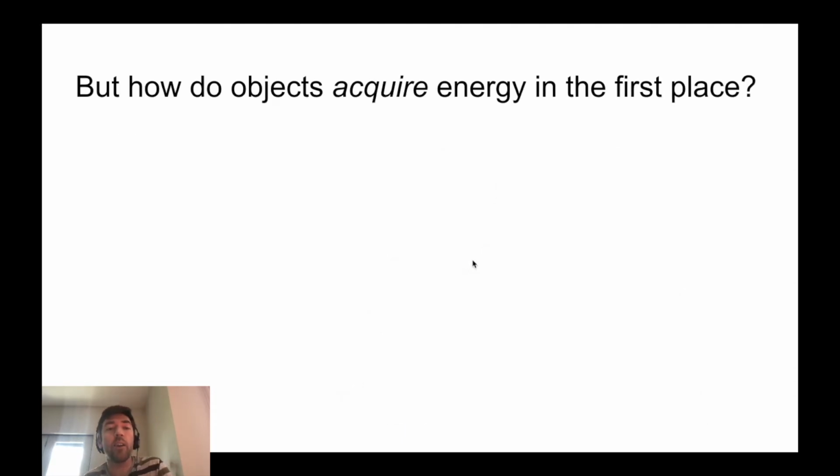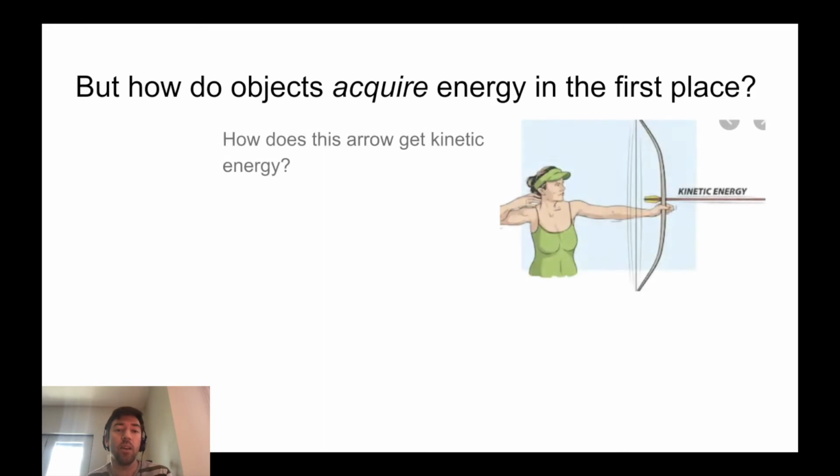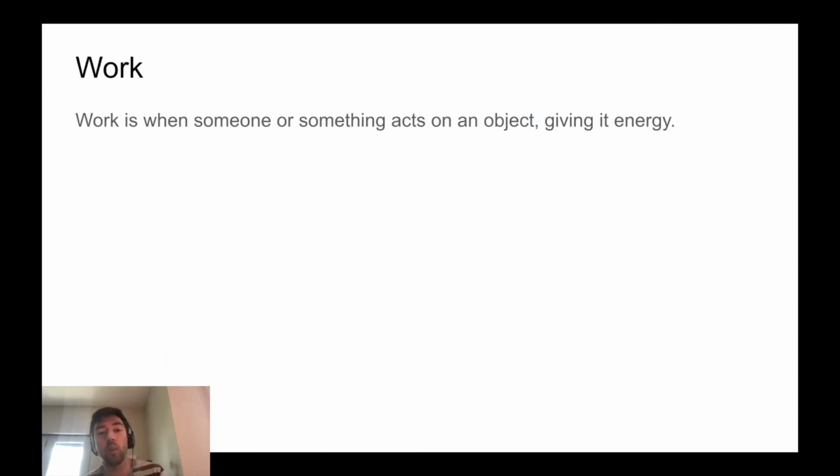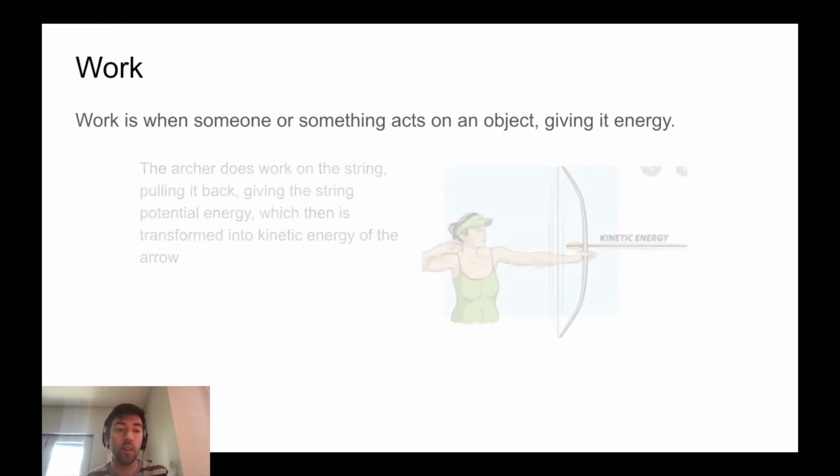But the question is, how do objects acquire energy in the first place? It's not like we all just have the same amount of energy all the time for our whole lives. So how do we get it? How does this arrow get kinetic energy in the first place? How does this guy get potential energy in the first place? So this is where we talk about work. Work, the concept of work, is when someone or something acts on an object, giving it energy.